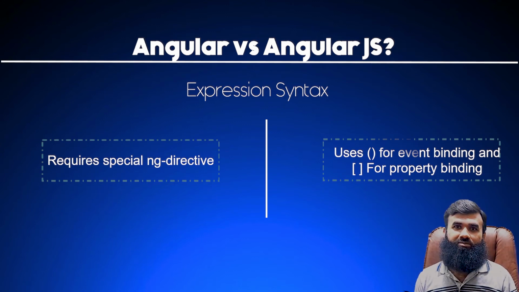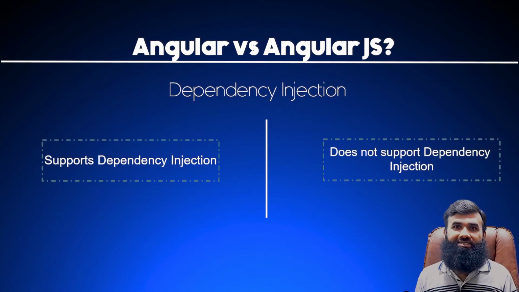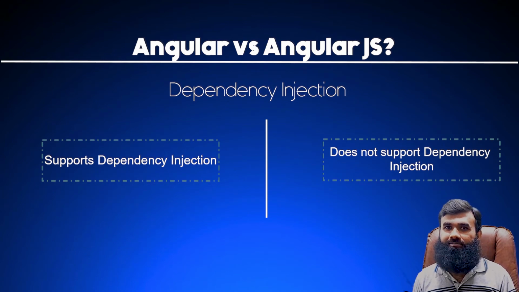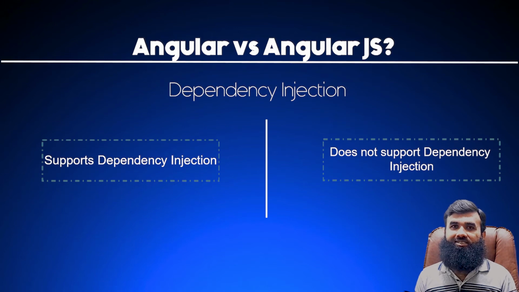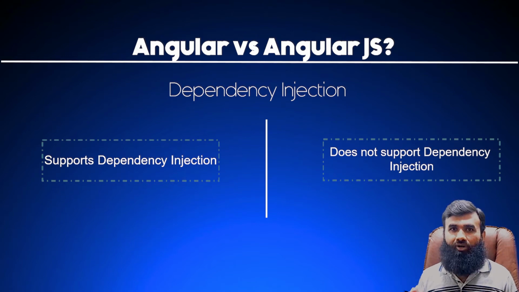Another key feature differentiating these two frameworks is dependency injection. So this is a very important thing. Dependency injection is a vital application design pattern. In this pattern, classes are injected based on dependencies rather than hard-coded within the classes. These dependencies are usually objects or services that are required by the component class. However, AngularJS does not support dependency injection, but on the other hand, we can use dependency injection in Angular. We can inject services, we can inject objects however we want in the DOM whenever it is needed.